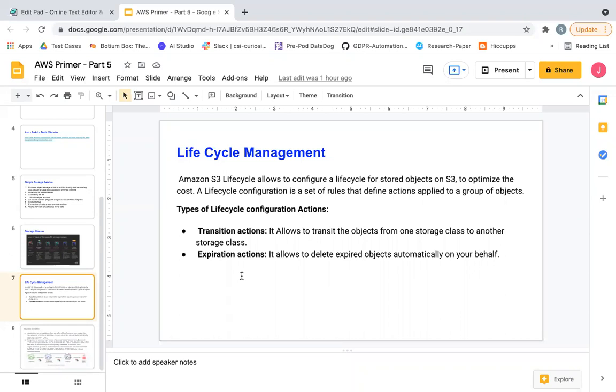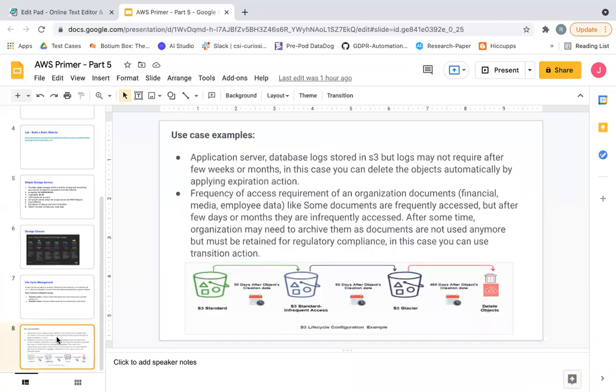And why do we want to delete everything, or why do we want to move objects from one storage class to another? Remember, cost is the reason. You know that something which is very old, you're not going to use. Let's not keep it in another storage class, let's go ahead and delete it. I read about these examples. The log one which I showed: application server and database logs stored in S3, but logs may not be required after a few weeks or months. So you can go for the expiration life cycle, which would delete such objects.